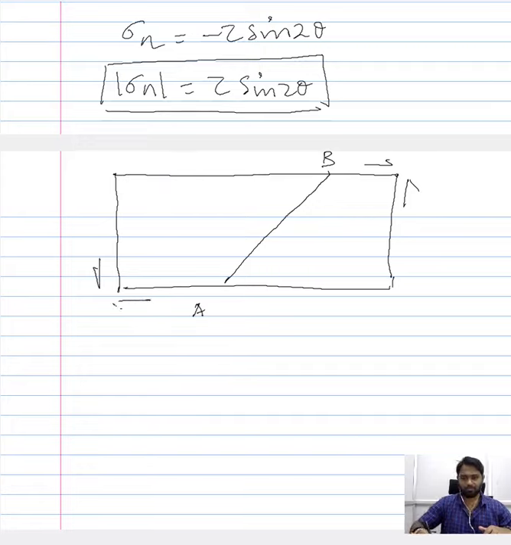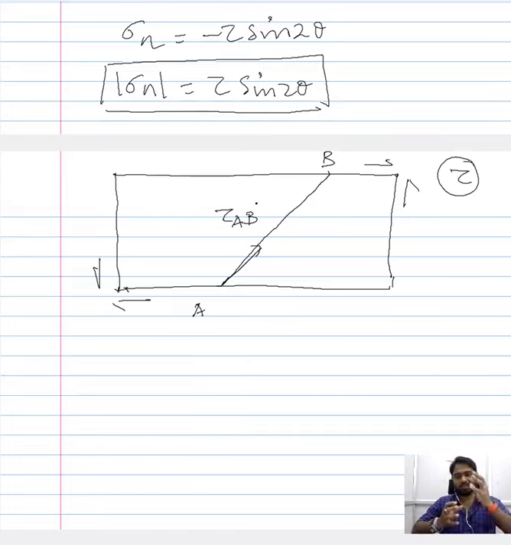We saw the direction of the shear load is something like this, and the magnitude of the stress caused by the shear load is tau. Now we want to understand the shear component of stress acting along AB. So tau AB is what we want to find. We will take the approach that we took earlier: find the load acting along AB and use that to calculate the shear component of stress acting along AB.